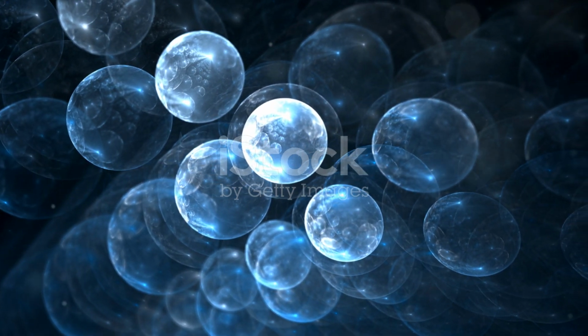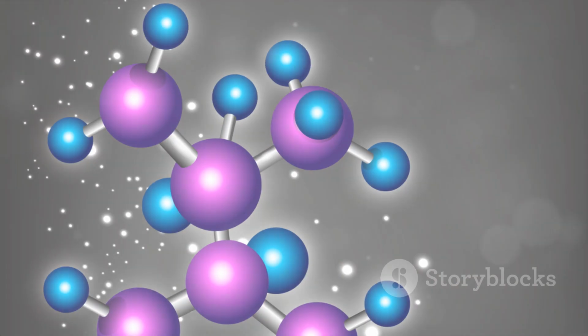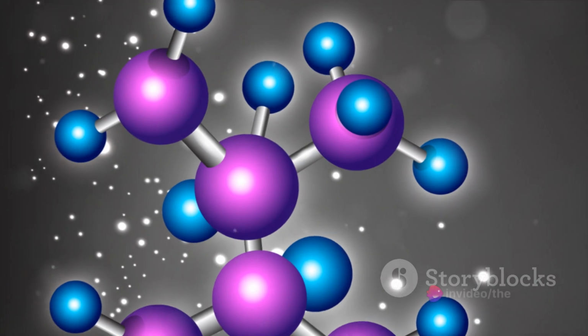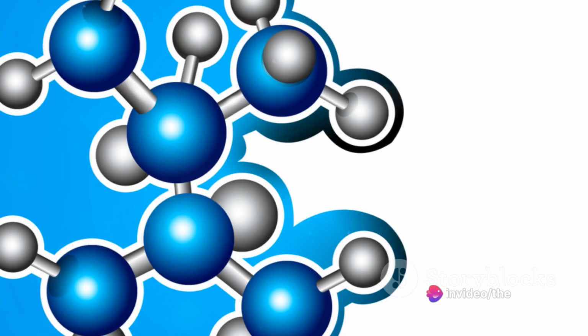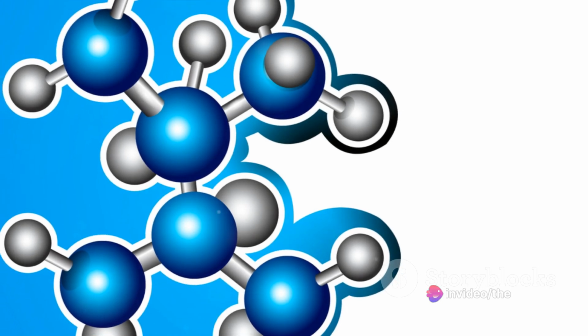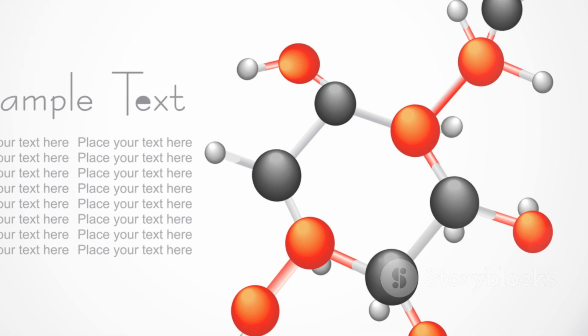Let's break it down. Imagine a molecule. It's made up of atoms, right? And these atoms are connected by bonds. Now, these bonds are not just simple links. They are dynamic, they can share, they can move. This is where the magic of hyperconjugation comes into play.